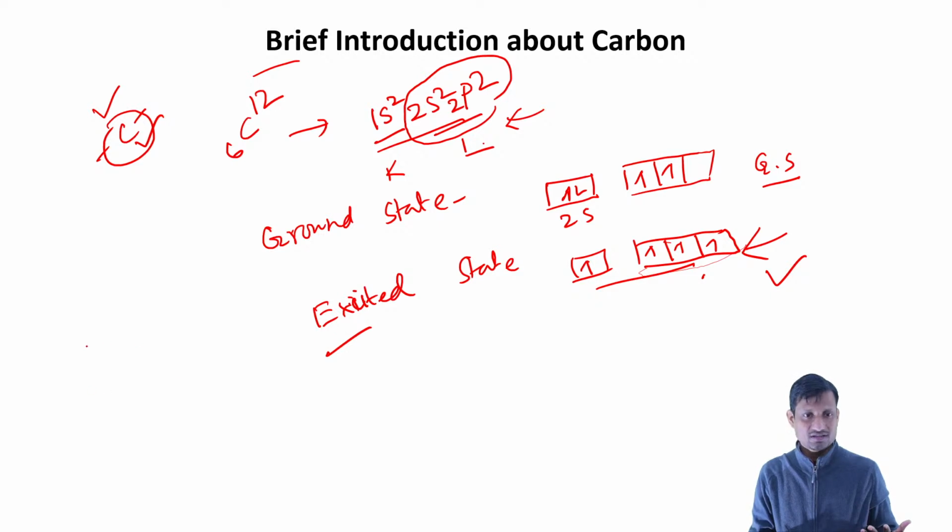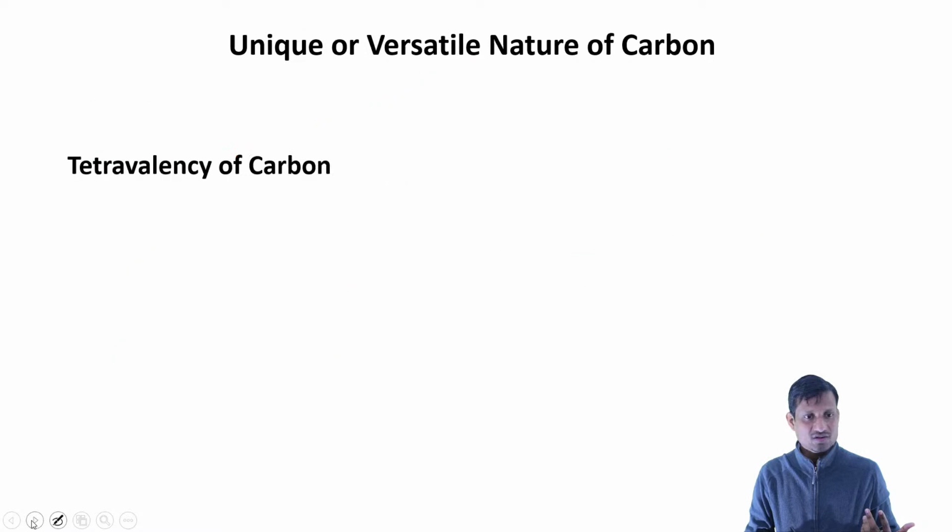as well as how it can create a lot of compounds. So basically, the carbon compounds known to us are more than 5 million. So 5 million. Okay, in terms of lakhs, it will be like 50 lakhs. Okay, so why are we having so many compounds based on carbon, the organic compounds? Why are we having so many organic compounds? Basically, that is because of some unique properties of carbon.